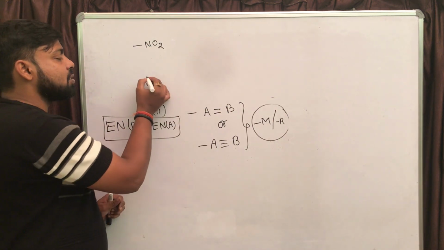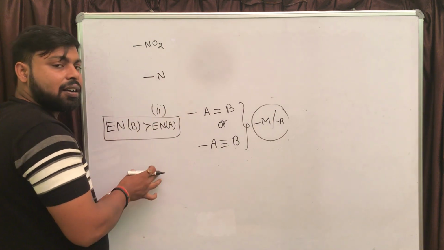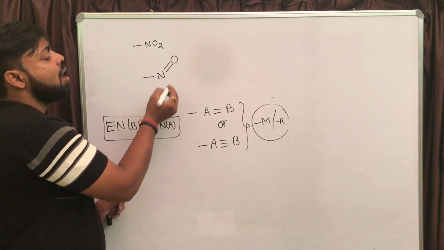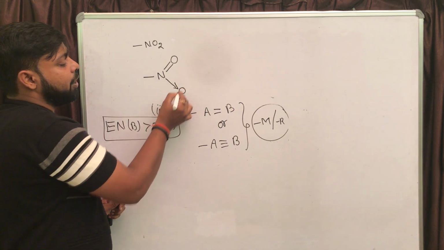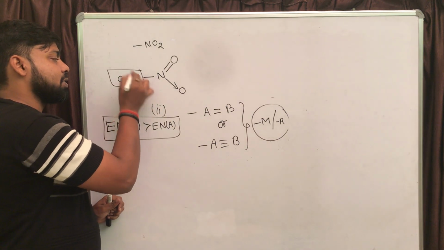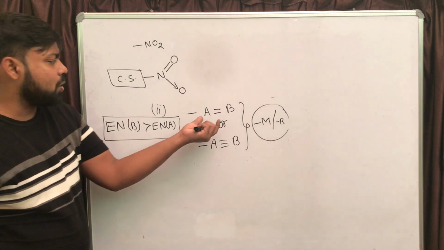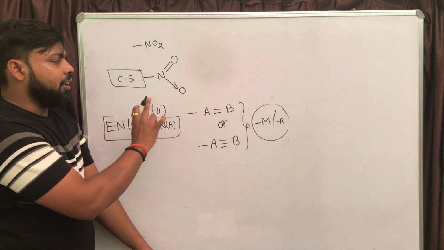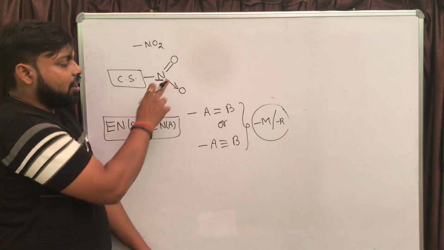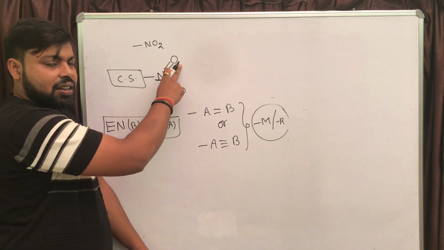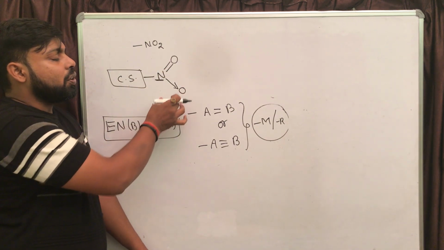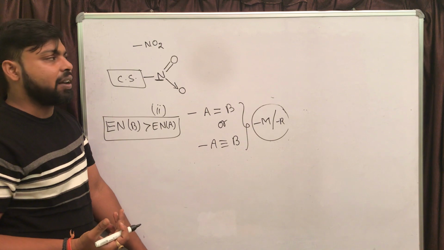If you draw the structure of NO2, the directly attached atom is nitrogen. There is one oxygen which is double bonded to the nitrogen, and one oxygen is coordinate bonded, right? And here you have a conjugated system, right? So observe, the condition is fulfilled here. The electronegativity of nitrogen is less than oxygen, and nitrogen and oxygen are carrying a double bond. So definitely this is going to show which effect? Minus R or minus M effect.